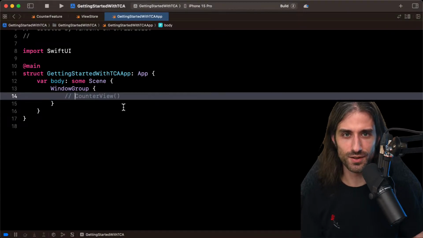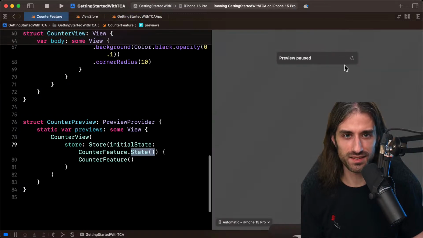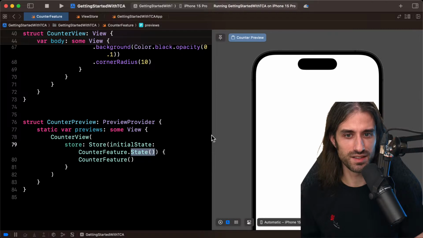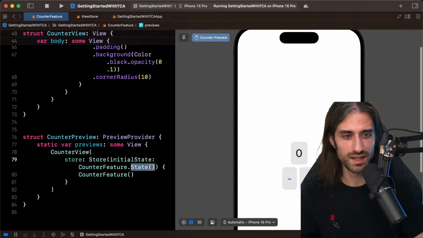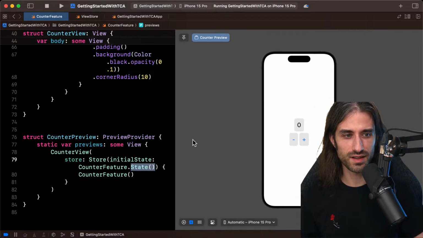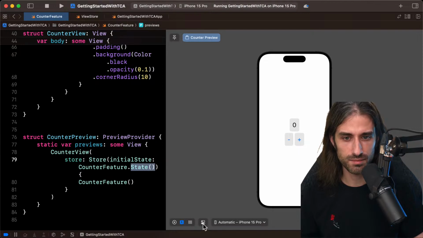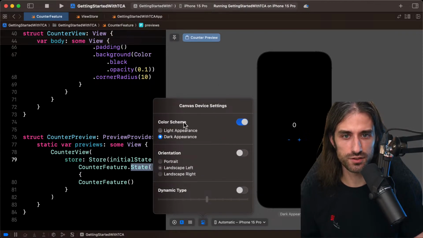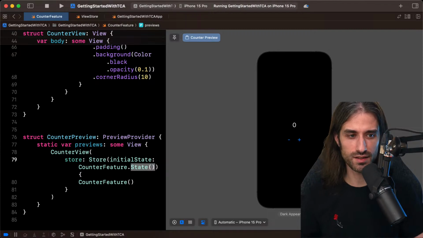Okay. Does the project build now? Yes. And is the preview working? It's building. I guess it's a good thing that it's building. Yes, perfect. Okay, let's make it so that it fits the screen, and maybe let's put it in dark mode so that I don't destroy the eyes of people who are watching in a dark environment.